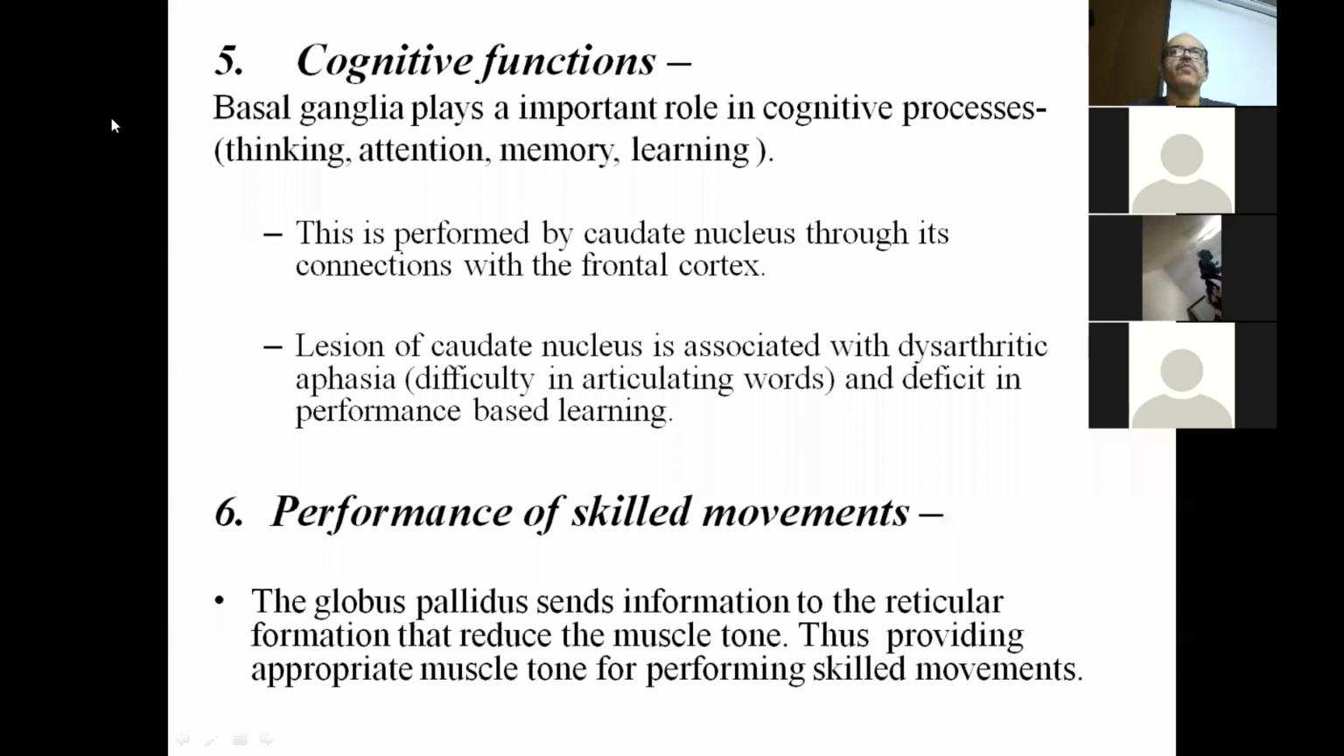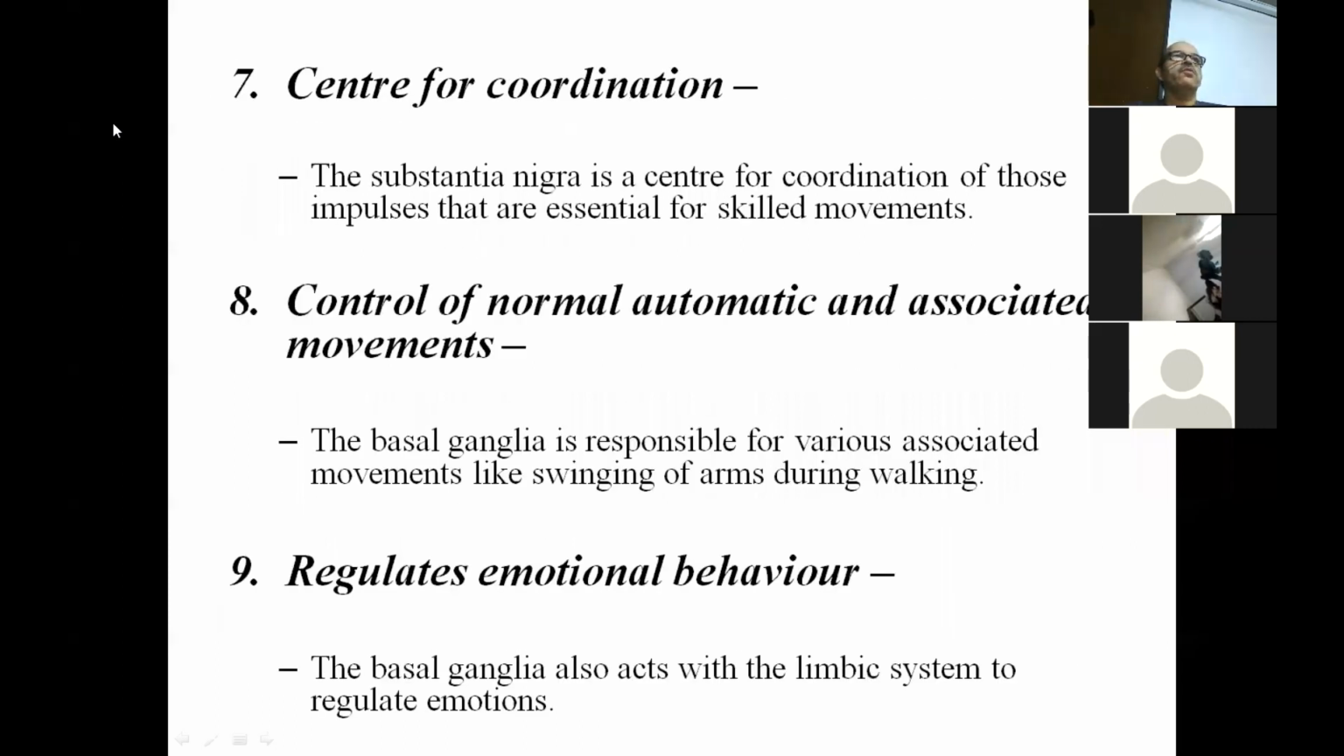performance of skilled movements. Now, center for coordination: the substantia nigra is a center for coordination of those impulses that are essential for skilled movement. That is through the pyramidal tract.